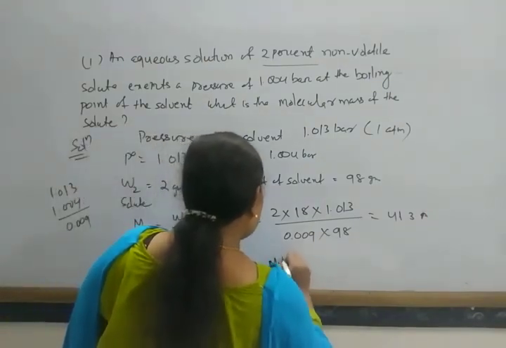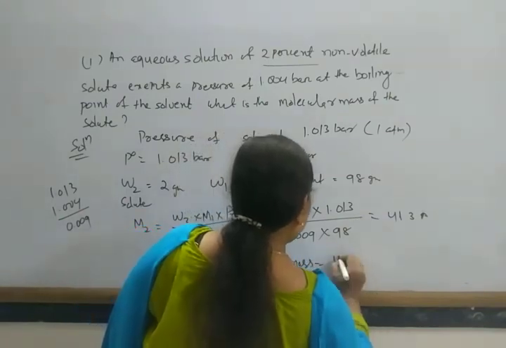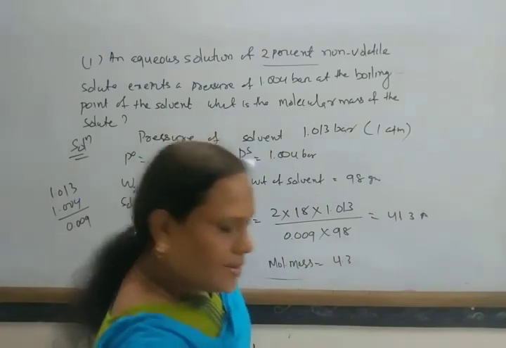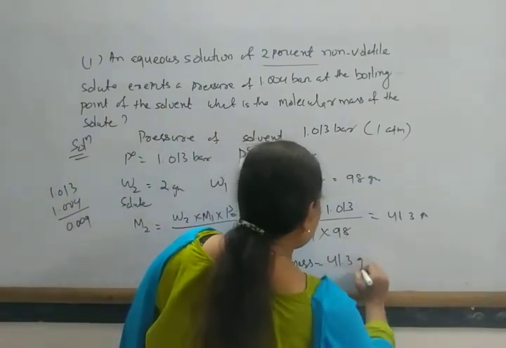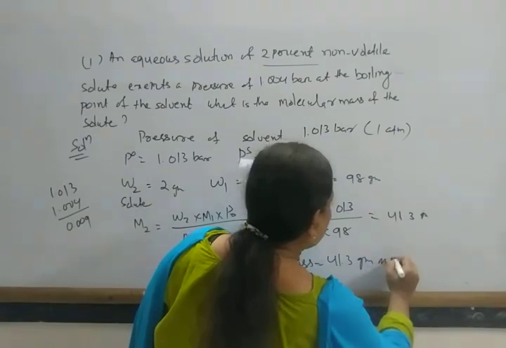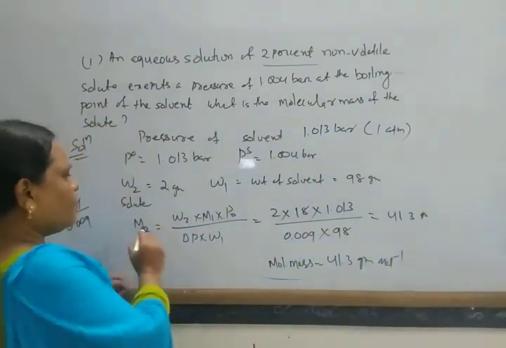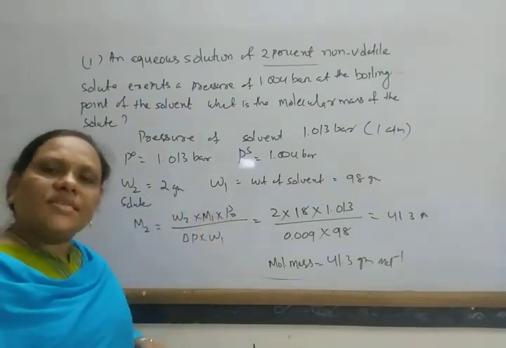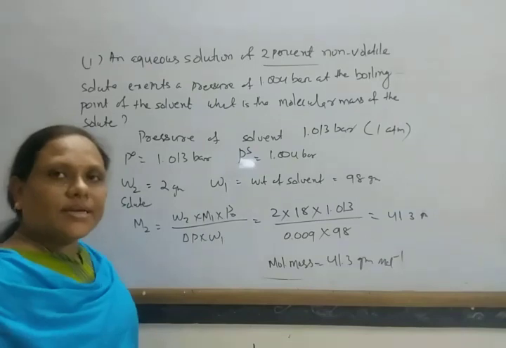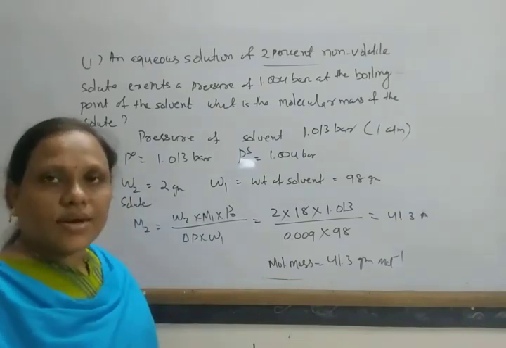So in this way, the molecular mass equals 41.3 gram mole inverse. There are different relations given, with 6 factors. Among these 6 factors, if any 5 factors are given, then you can find out the other one.